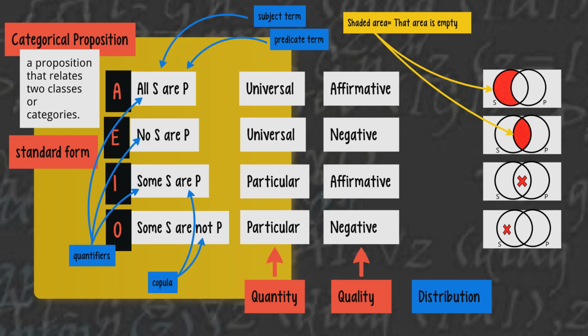Our O proposition says that there's at least one object that is in the S class that is not in the P class. So we represent that by placing an X in the S class, but outside of its intersection with the P class. We're going to have to get used to understanding "some" as "at least one X exists," right? Or at least one such object exists. Again, we will look at that again and again.